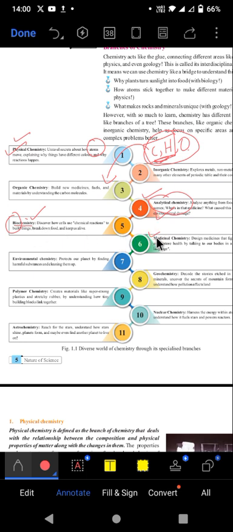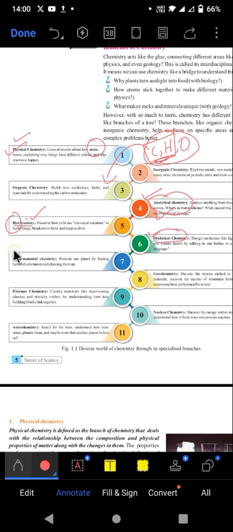Then comes medicinal chemistry. As far as medicinal chemistry is concerned, beta, as the name suggests, this is all about the study of medicine and the pharmaceutical industry. We actually find out the chemical compositions which can deal with infectious diseases, or which can deal with viruses and bacteria which are causing disease.